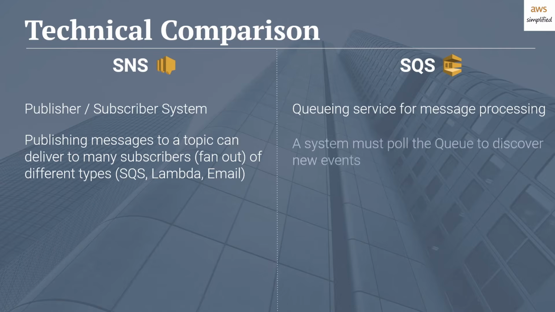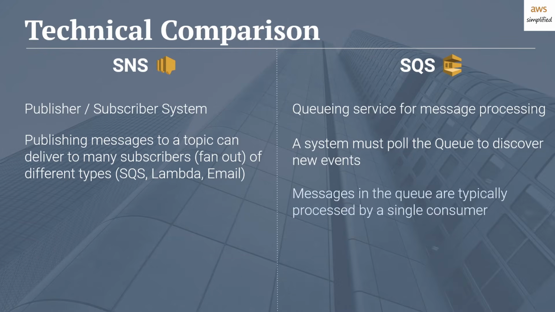Now moving back to SQS, it's a system that must poll the queue to discover new events. Whenever an event is delivered to the queue, there's nothing that's going to get invoked. There's no system that's automatically going to become aware of it. You need to have some separate thread that's polling the queue to discover when new events get delivered and have a mechanism to actually process it and then delete the message from the queue.